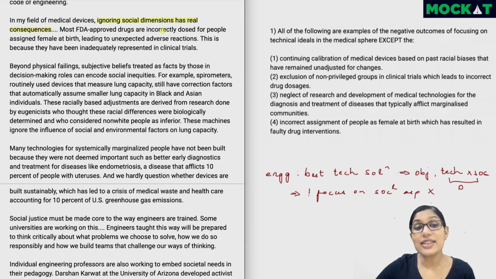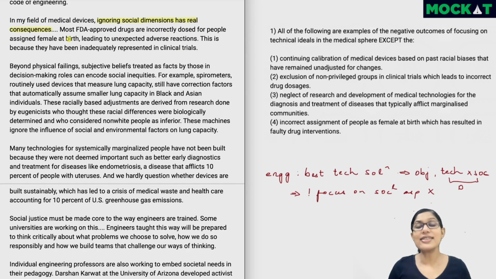Most FDA-approved drugs are incorrectly dosed for people assigned female at birth, leading to unexpected adverse reactions. This is because they've been inadequately represented in clinical trials. So people who are female at birth, the author's probably being a little politically correct and just looking at people who are born female, given that, now we, of course, do consider cisgender and transgender. But for essentially anybody who's born female, because males are represented a lot more in trials and females are inadequately represented, or there are fewer females in clinical trials, most of the trials would have been done with males, and hence the dosage for females is not correct.